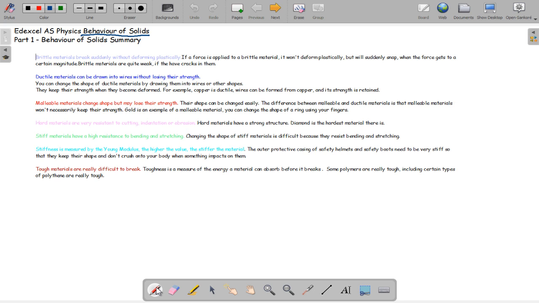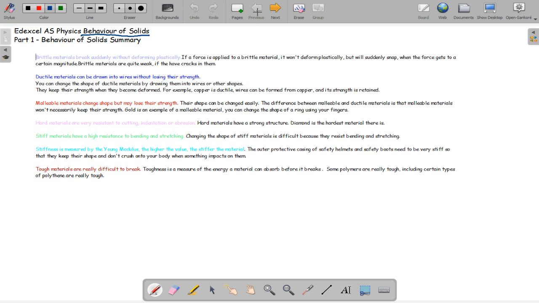So it's just knowing about all the different words: brittle, ductile, malleable, hard, stiff and tough. The way the examiners want you to understand them is how I've written them up there. You don't necessarily have to remember the examples, just what the words mean according to Edexcel AS Physics.